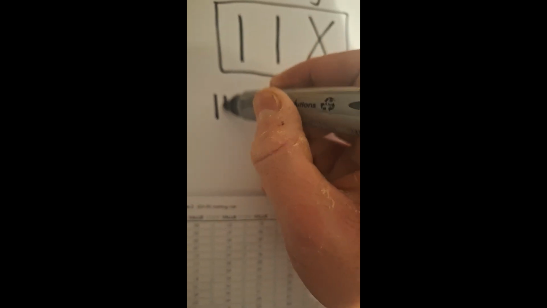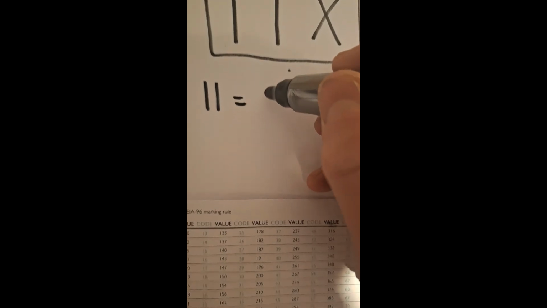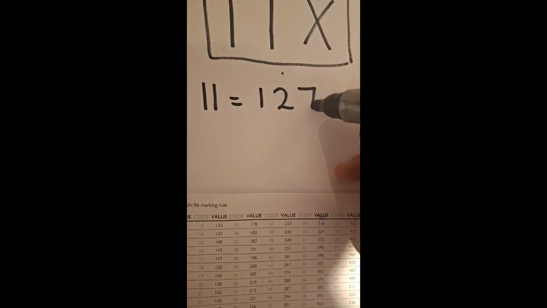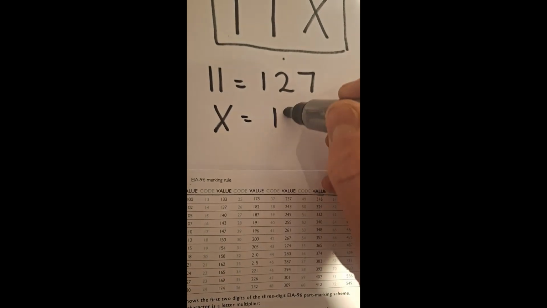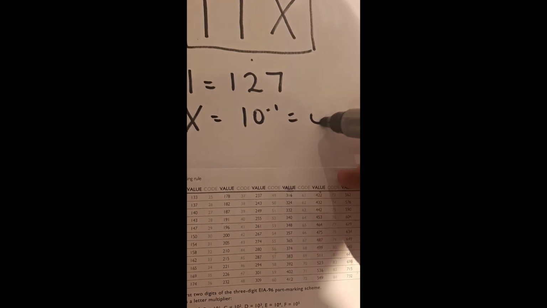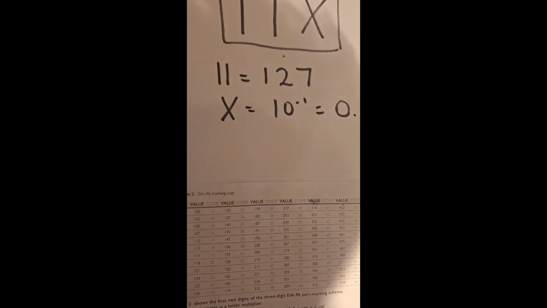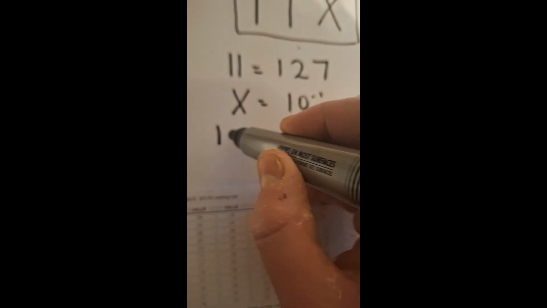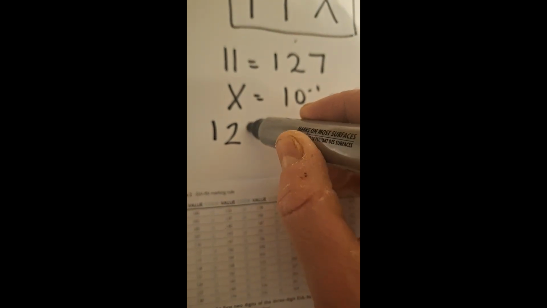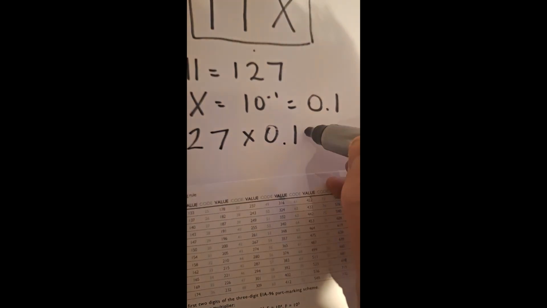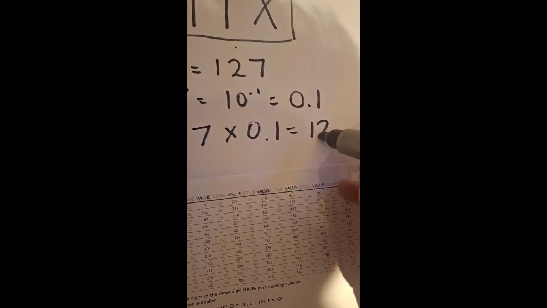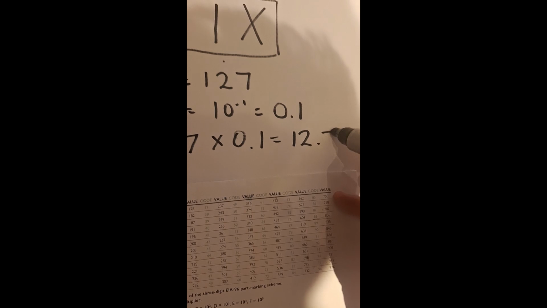11X can be broken down to 11 and X. From our table, we can see that code 11 corresponds to 127. X is the multiplier, which in this case is 10 to the power of minus 1, which equals 0.1. So now we have 127 multiplied by 0.1, which is, of course, 12.7. So the value of our resistor is 12.7 ohms.